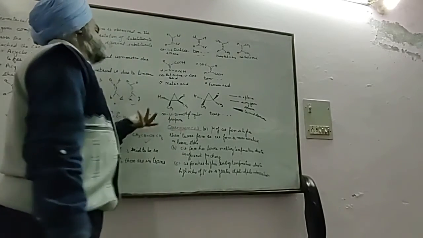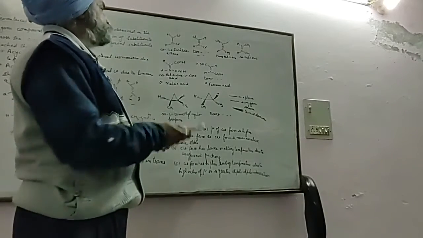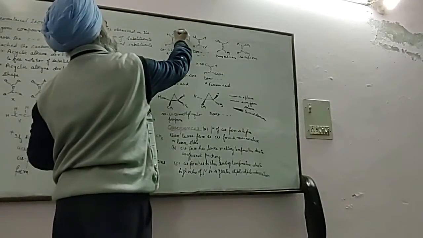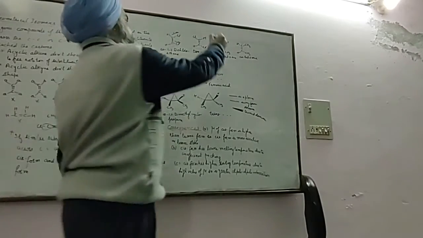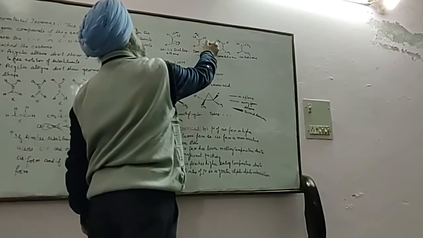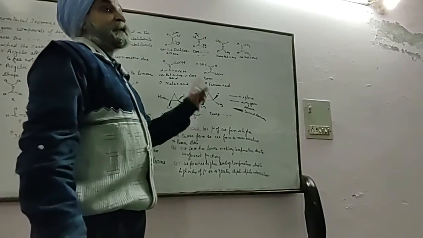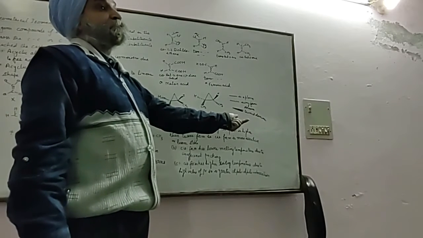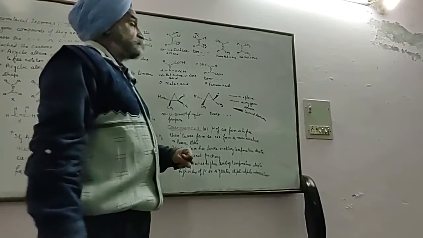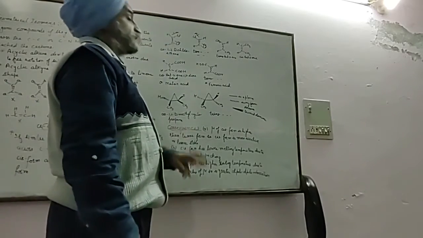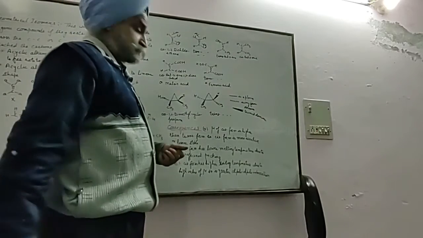So, what are the consequences? In case of the cis form, there is vector addition, which means they have a higher dipole moment. In the trans case, vector subtraction is there, which means a low dipole moment. The cis form has a high dipole moment; high dipole moment means high reactivity, means low stability. So cis forms are more reactive, though the molecular formula is the same, the bonds are the same, everything is the same. Only the orientations are different.